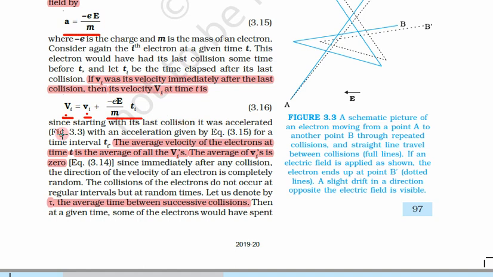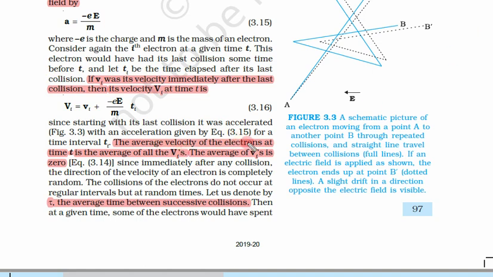So we are more concerned about this final velocity, because this initial velocity we previously calculated to be 0. In the absence of electric field this term goes to 0, and this Vi is equal to capital Vi, and we have previously seen that since this is completely random, this also goes to 0. So average velocity is 0. So let us see what happens next.